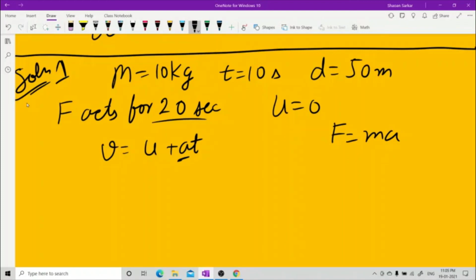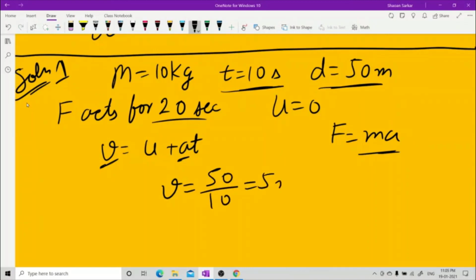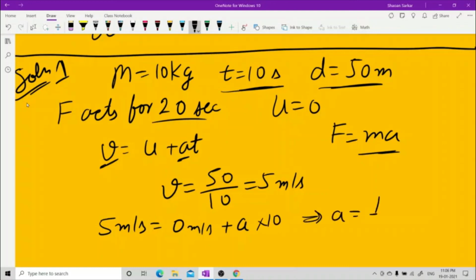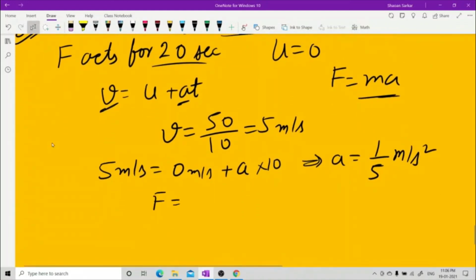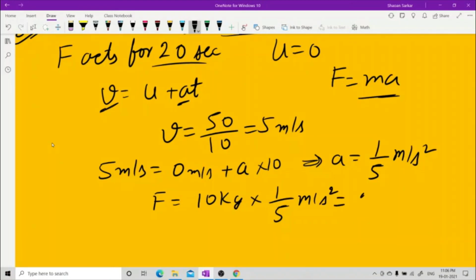Now you need to find this V from this data. V is 50 by 10, so this comes out to be 5 meter per second. Put this V here, 5 meter per second. Initial is 0 meter per second, plus A into 10 seconds. So A comes out to be 1 by 5 meter per second square. Very simple. Now what you have got is F. M is 10 kg and A is 1 upon 5 meter per second square. So this comes out to be 2 newtons.